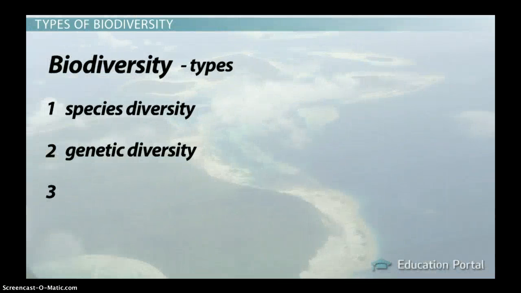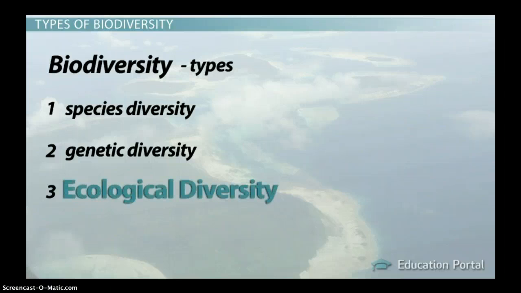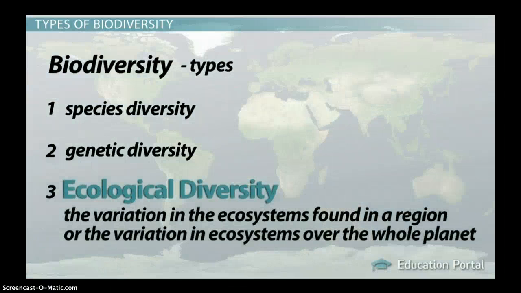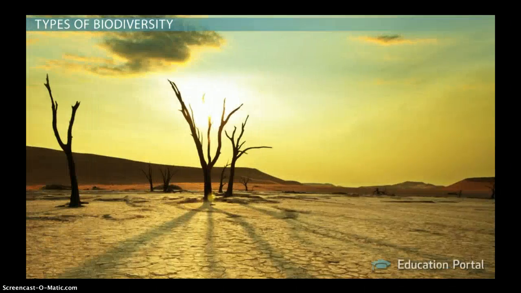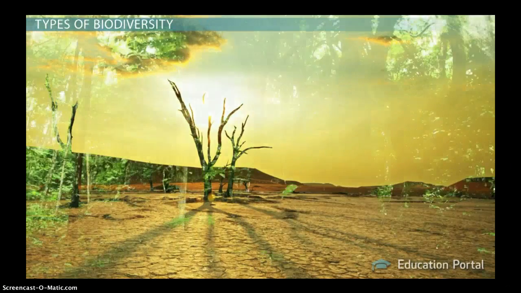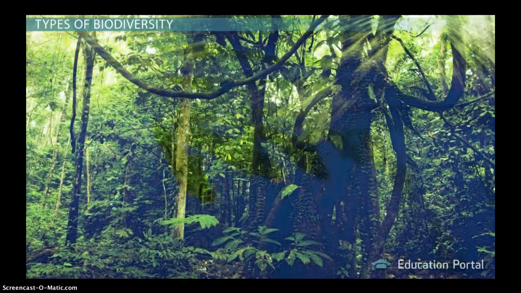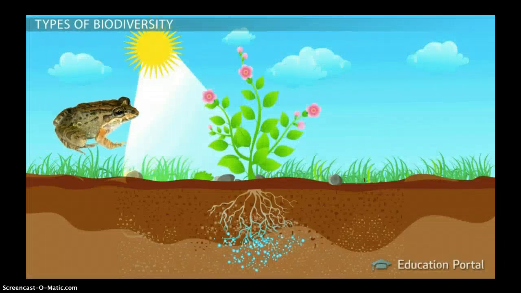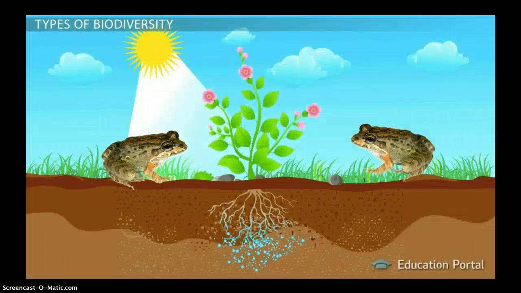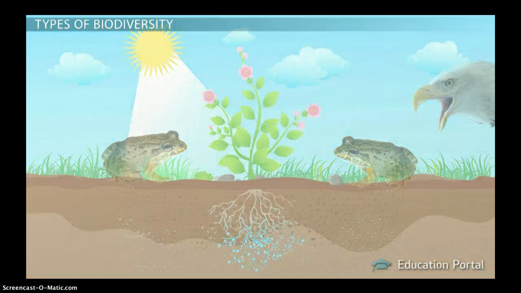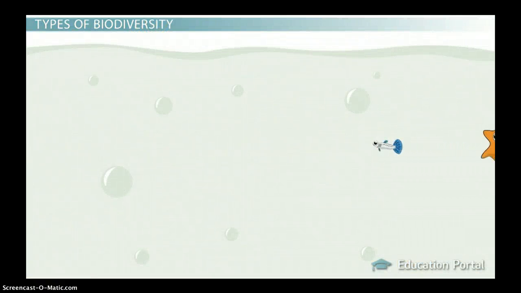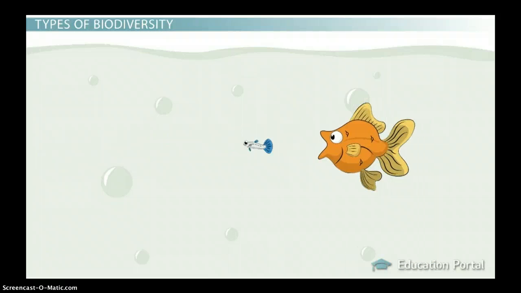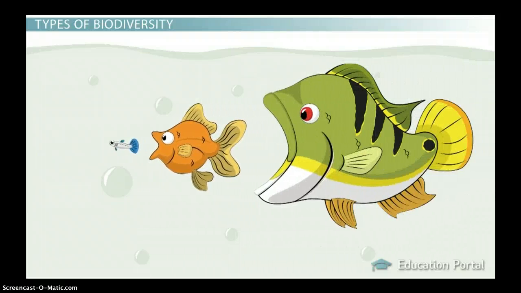The third type of biodiversity is ecological diversity, and this is the variation in the ecosystems found in a region or the variation in ecosystems over the whole planet. Ecological diversity includes the variation in both terrestrial and aquatic ecosystems. Ecological diversity can also take into account the variation in the complexity of a biological community, including the number of different niches, the number of trophic levels, and other ecological processes.